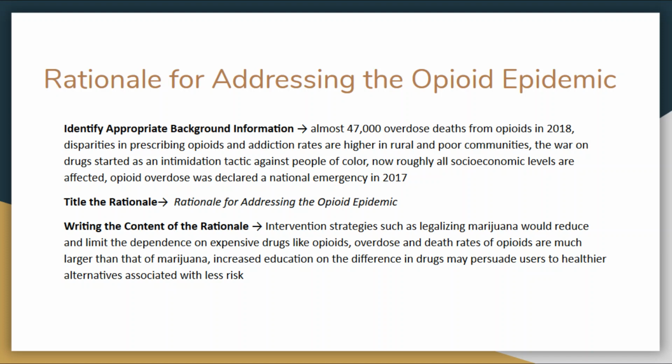Alright, so just for a little bit of background on the opioid epidemic, there were almost 47,000 overdose deaths from opioids in 2018. The disparities among prescription rates are very evident, especially in rural and poor communities. The war on drugs was originally created as an intimidation factor for people of color, although the opioid epidemic is now affecting people of all socioeconomic levels. And the opioid overdose epidemic was declared a national emergency in 2017.